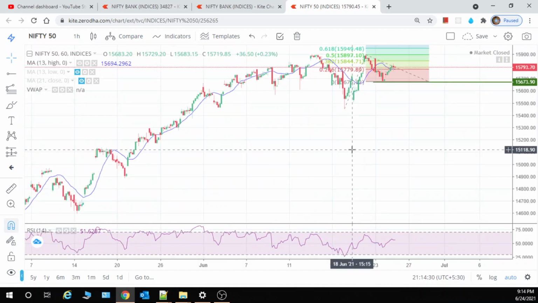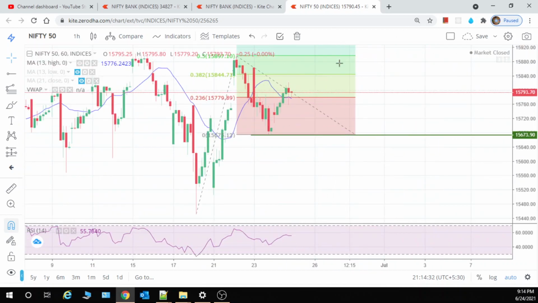So as of now, for the short term trader, the target I have given is like this only. And as you know, above the 13 days moving average high we are bullish. So tomorrow also Nifty will be bullish.